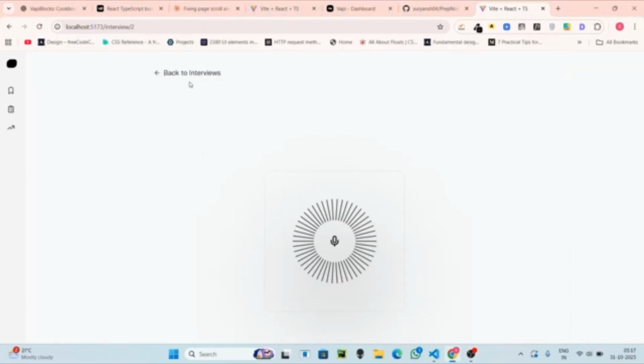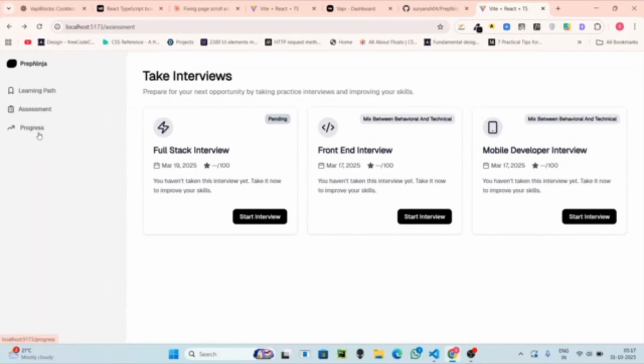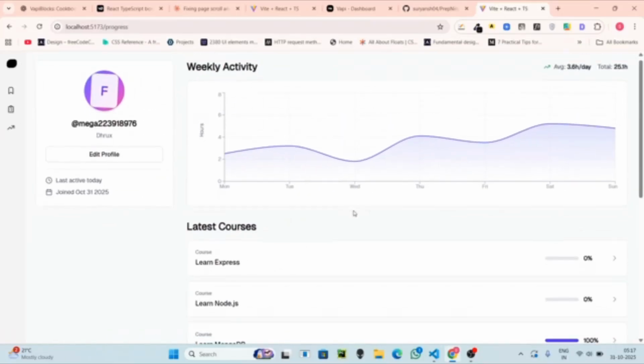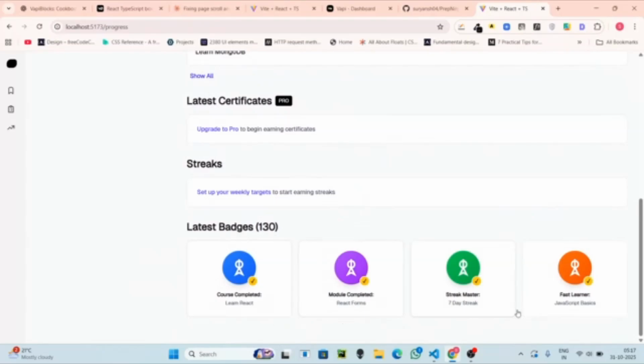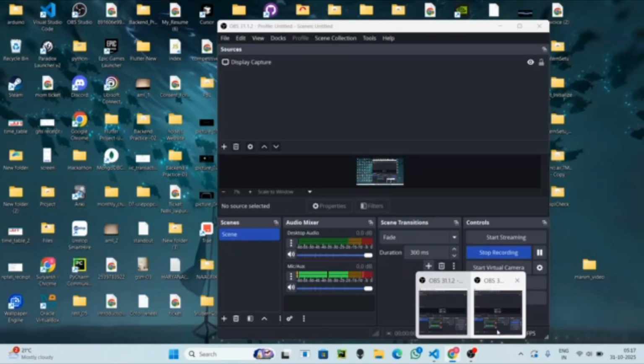Okay, so that was all for the interview. Now you can go back. Finally, the progress section where real-time progress is shown. You get to see maps of your progress and past certificates, and also you get to see badges and streaks and certificates, which increase gamification.